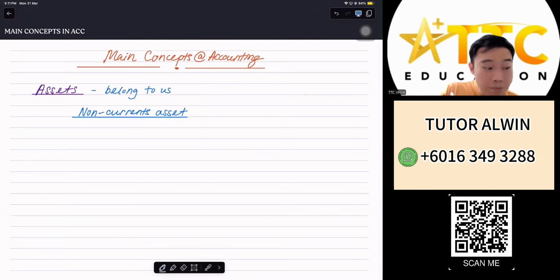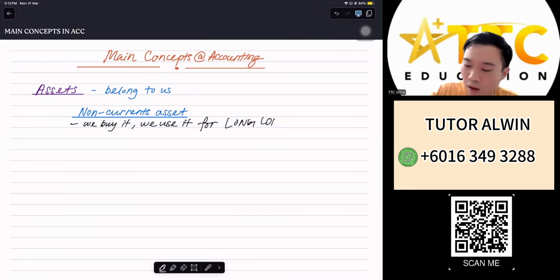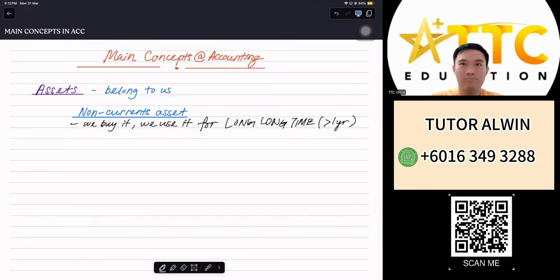Non-current asset means an asset which has a long life, meaning it will be there. We buy it, we use it for a long time, meaning more than 1 year. So it could be 5 years, 10 years, 20 years, 30 years, 40 years, before it spoils, then we sell.